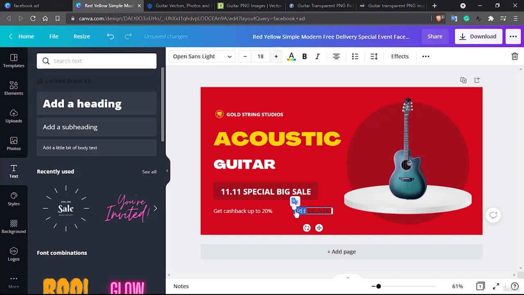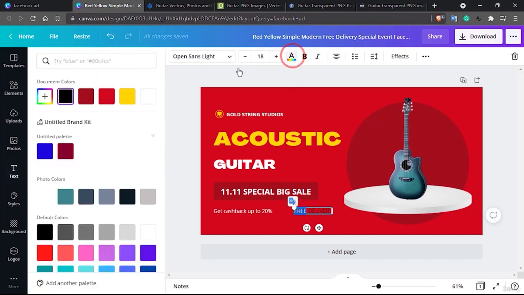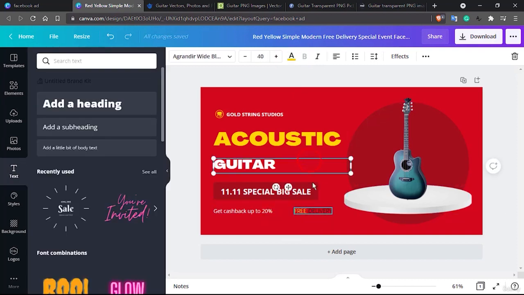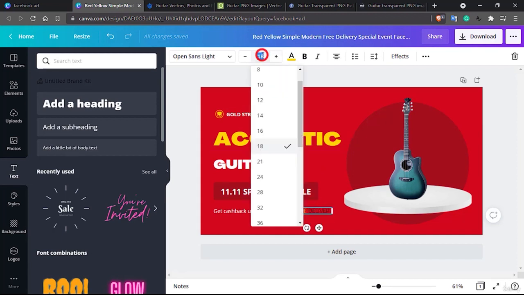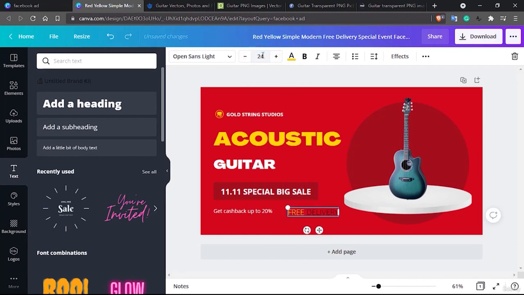So this color to be, I guess, yellow won't look bad again. So we have this yellow once again, and the font size, let's keep it around 24, and the text to be something like,